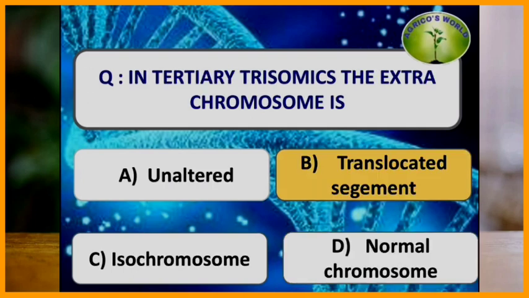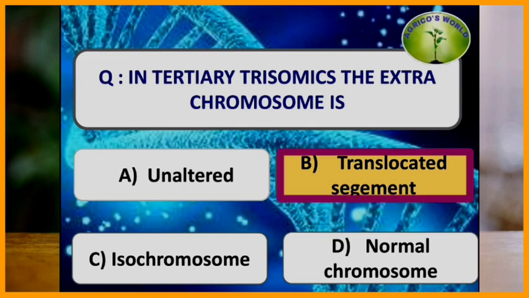In tertiary trisomics, the extra chromosome is? In tertiary trisomics, the extra chromosome is a translocated segment. In primary trisomic, the extra chromosome is an unaltered haploid chromosome. And in secondary trisomics, the extra chromosome is an isochromosome.